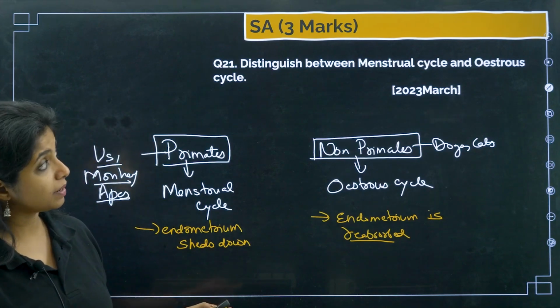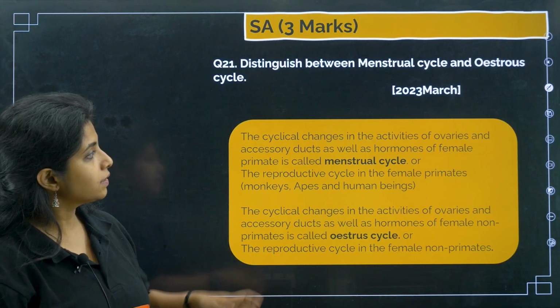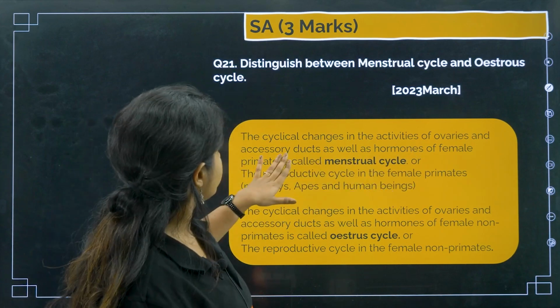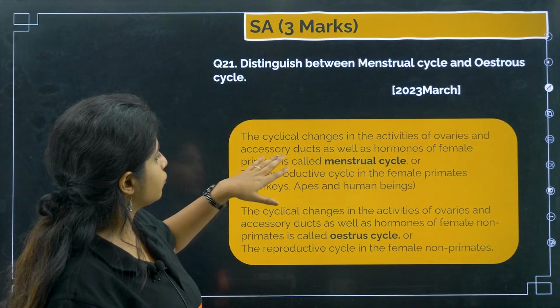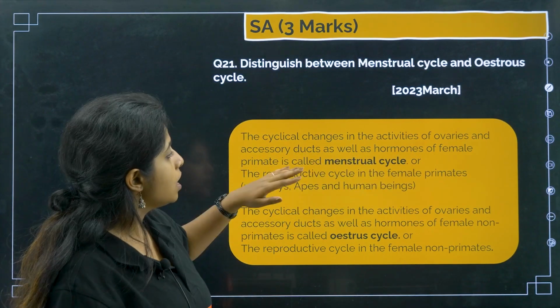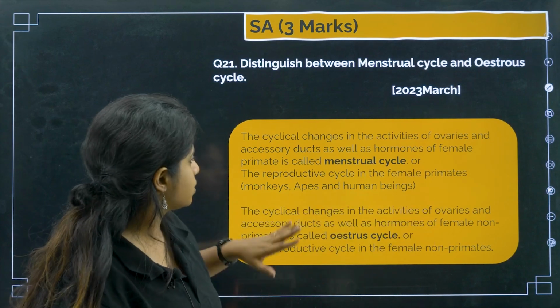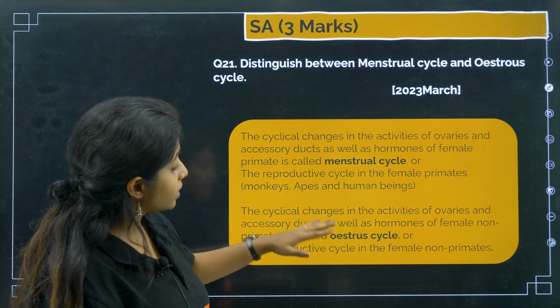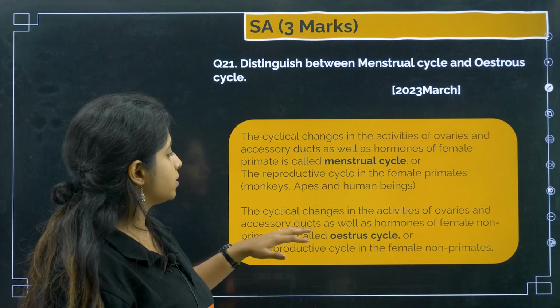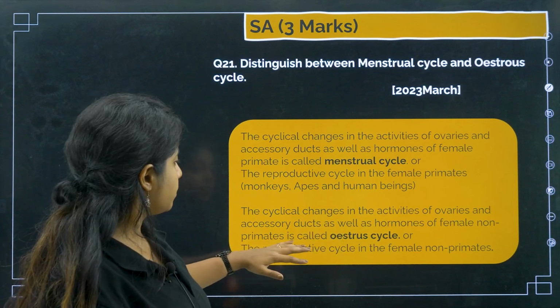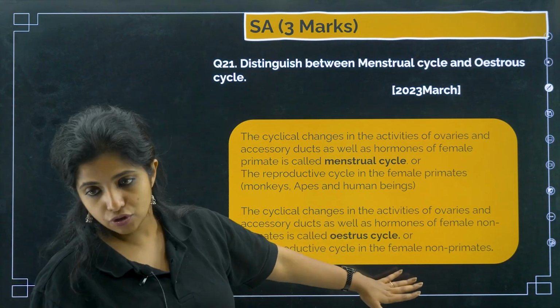So that is the difference between the menstrual cycle and the estrous cycle. The cyclic changes in the activities of the ovaries and accessory ducts, as well as hormones, of female primates is called the menstrual cycle. It is the reproductive cycle in female primates like monkeys, apes and human beings. The cyclic changes in the activities of the ovaries and accessory ducts, as well as hormones, of female non-primates is known as the estrous cycle.